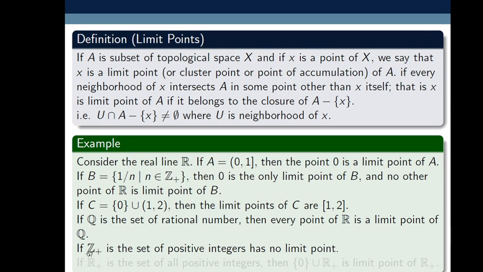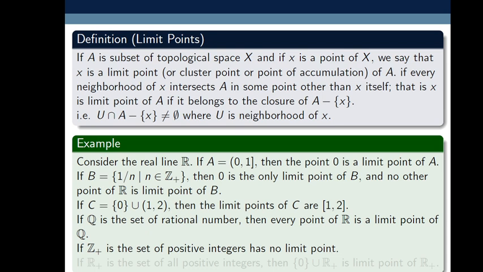Similarly here, the set of limit points of positive integers is the empty set. Why is it empty? Z plus contains the elements 1, 2, 3, 4, 5 and so on. If I take a neighborhood of 1 and intersect it with Z minus 1, then the intersection must be empty.